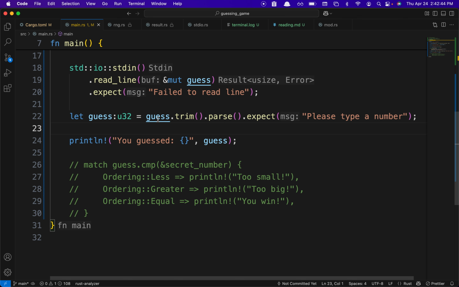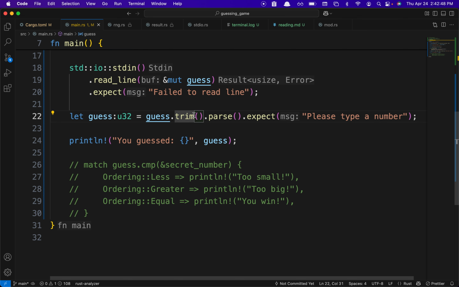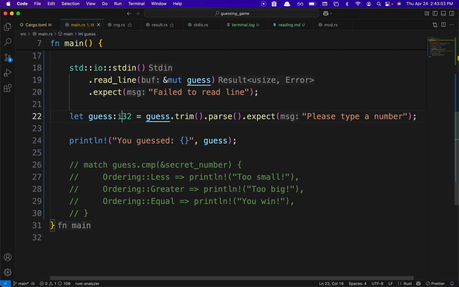unsigned 32-bit integer, which is a positive integer because signed includes negative. How does signed work? Is it S32? No, it's not. It's just i32. There's just unsigned or integer, that's all. An integer is both signed and unsigned.